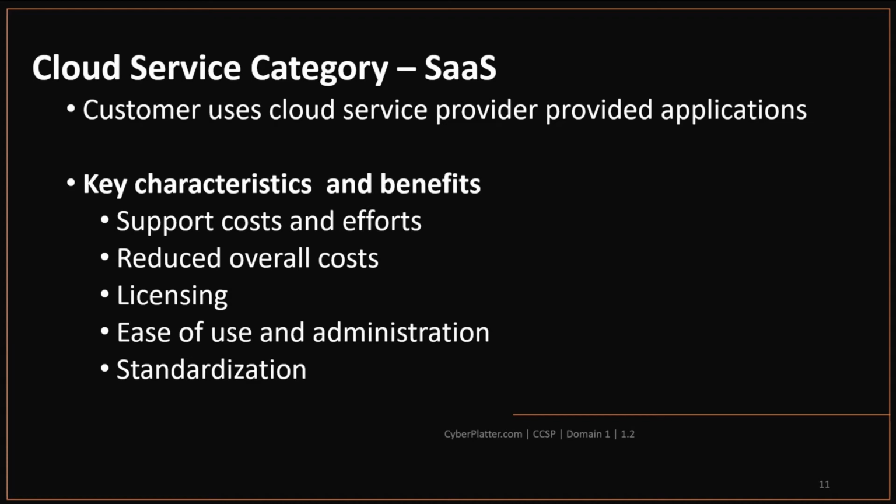Let's discuss some of the key characteristics and benefits of software as a service. Support costs and efforts. In software as a service model, the cloud services are solely the responsibility of the cloud provider. Because the customer only licenses access to the software platform and capabilities, the entire underlying system from networks to storage and operating systems, as well as the software and application platforms themselves, is entirely removed from the responsibility of the customer. This enables the customer to focus solely on productivity and business operations instead of IT operations.